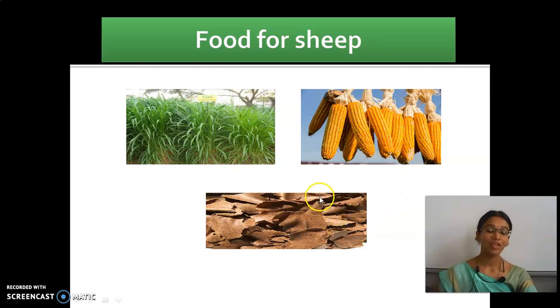So, the first one is what? Grasses. It is the main source. And then corn. They give pulses and then oil cake. What do you mean by oil cake? Have you heard about this? Oil cake. It is a cake, right?